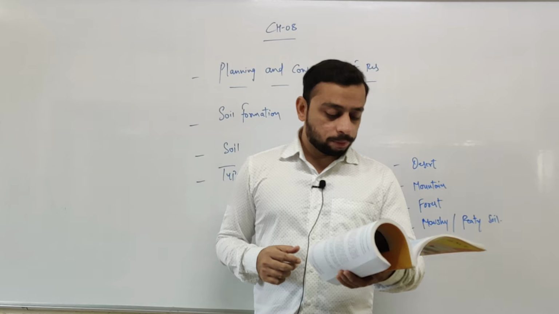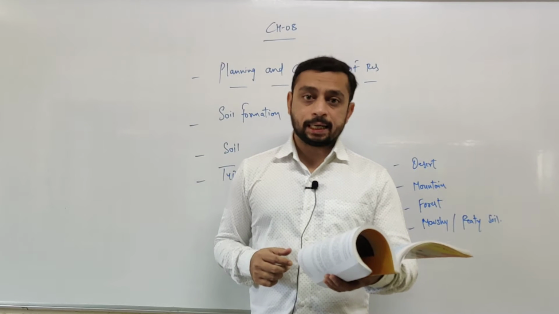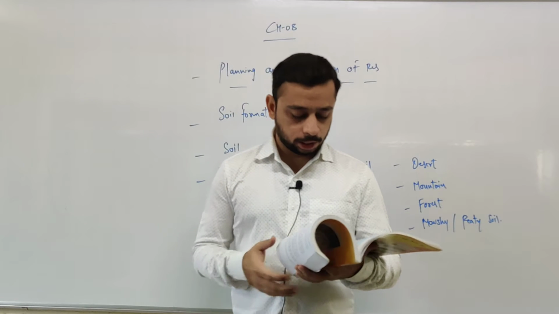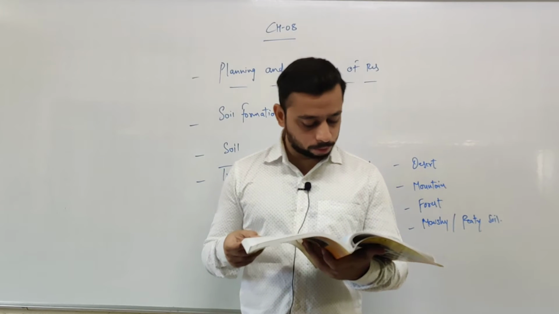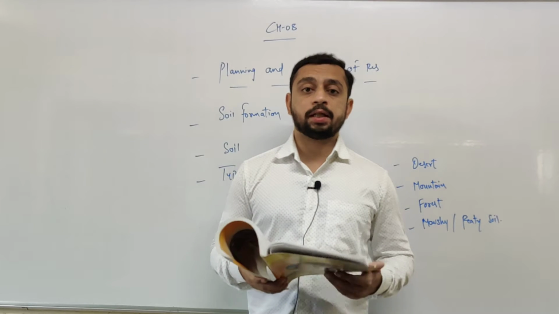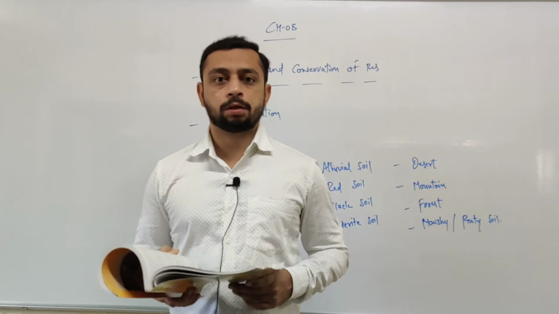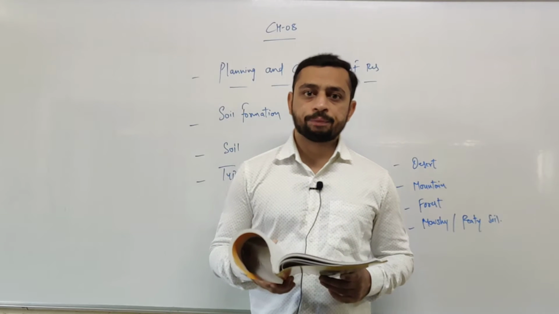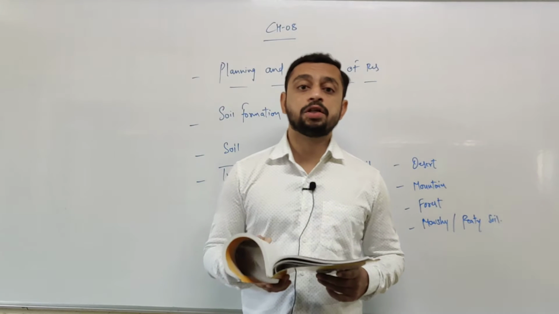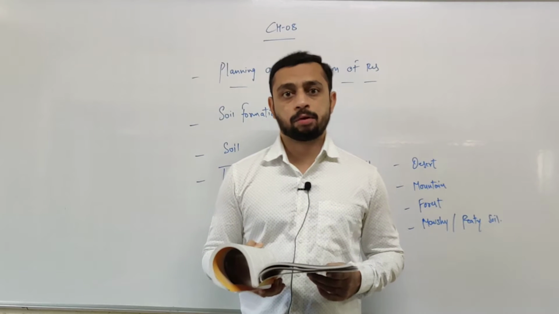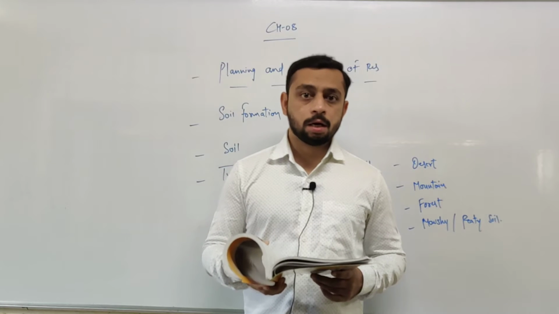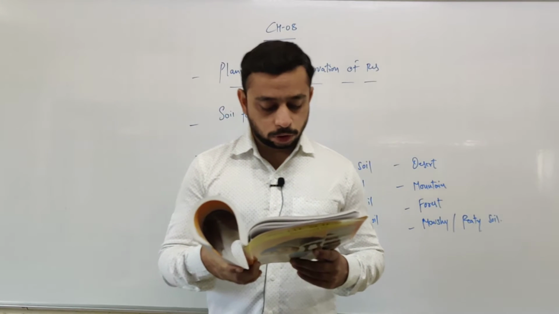Let us understand about the planning and conservation of resources in detail. First point. First of all, gather information about the availability of utilized, unutilized, and probable resources of any region or a country as a unit. The first thing that you need to do is to gather the information. How much resources is there, how much we have used, and how much probable resources of any region will be available in the upcoming future. For that, we have to make a plan.